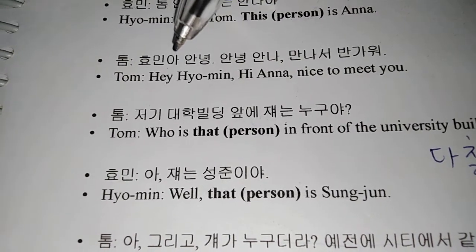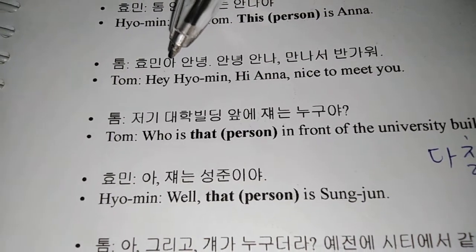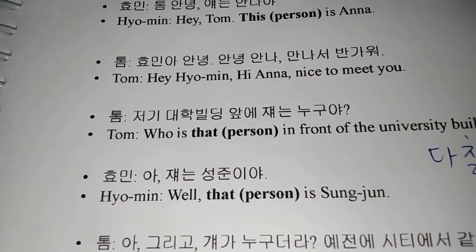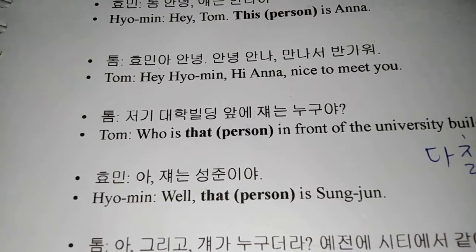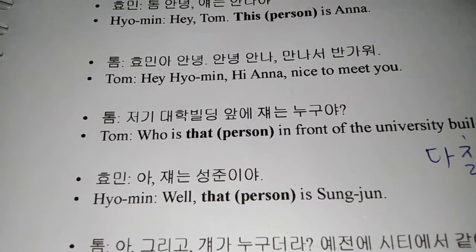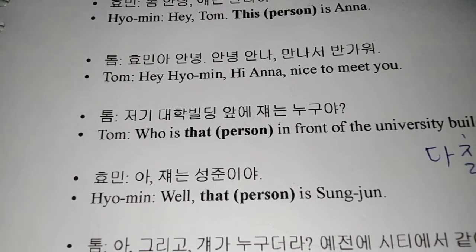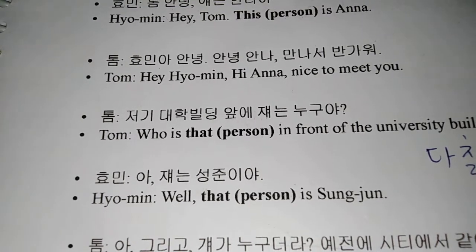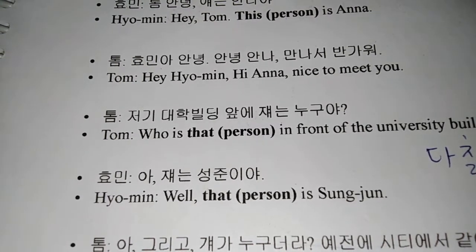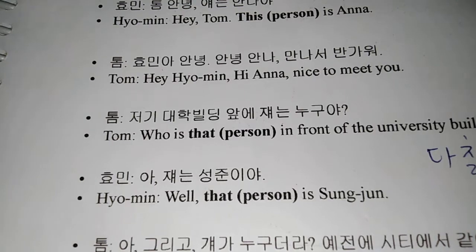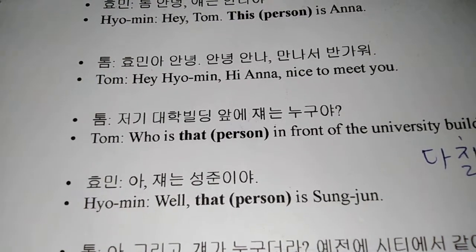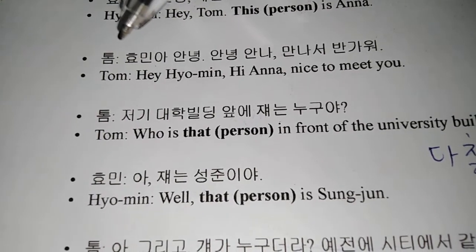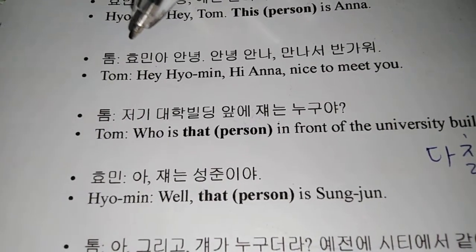You would usually add 아 like this to the end of most names in Korean when you're that familiar with that person and you're addressing them informally. And that usually happens when that person is younger than you. You wouldn't do that to someone who is elder than you, even if they are close to you.